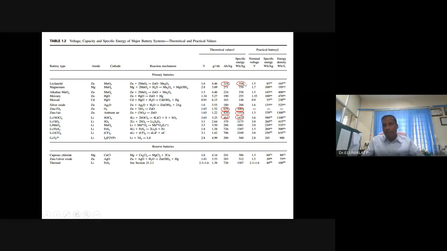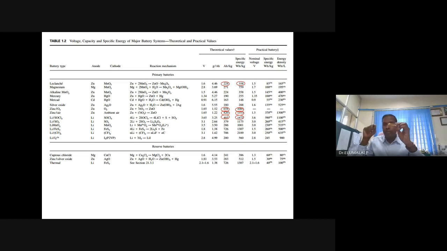Think of if you would have been able to get the full theoretical specific energy. Maybe we would not have gone for secondary battery. It looks like that. Primary battery, the dry cell that we use, could deliver only 1/10 of its theoretical energy density or specific energy, and it has continued to be used in the market for the last 50 years after this Leclanché cell invention, which uses zinc as an anode, manganese dioxide as a cathode.